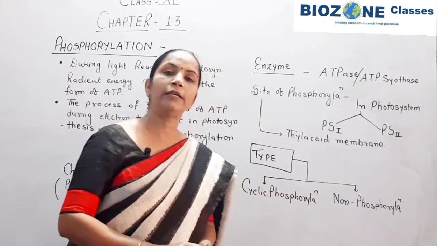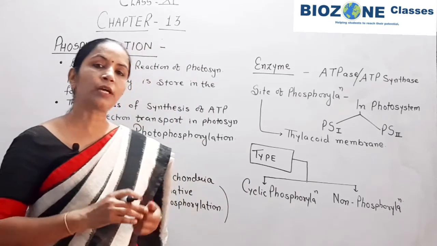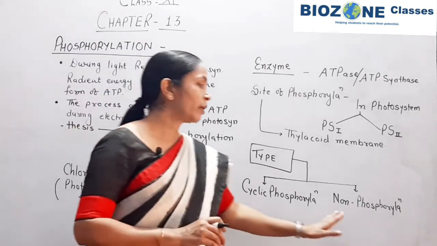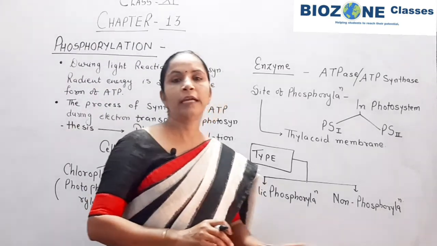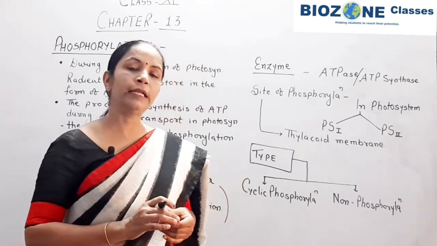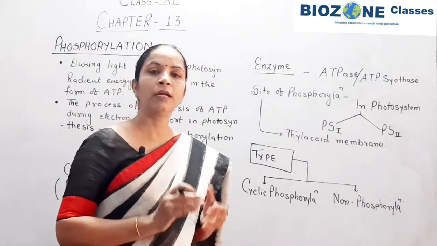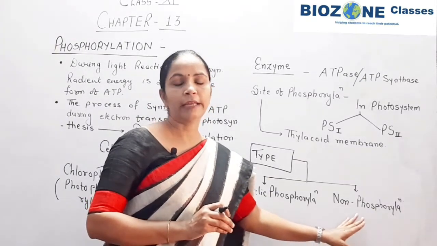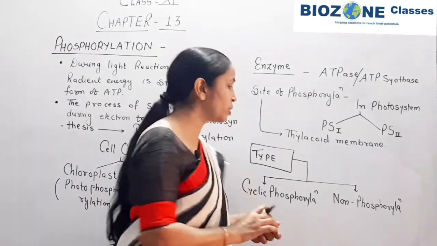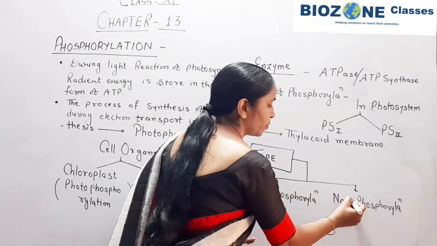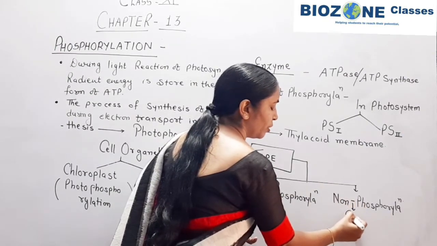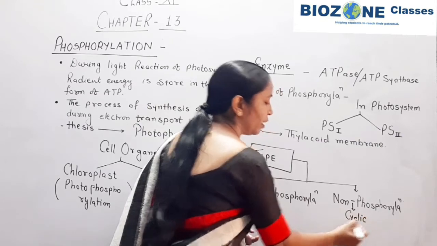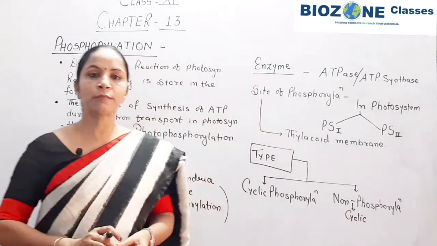Non-cyclic phosphorylation means the transport of electron takes place in such a way that once the electron is released from the reaction center, it never returns back to the reaction center, and that's why this is called non-cyclic phosphorylation.